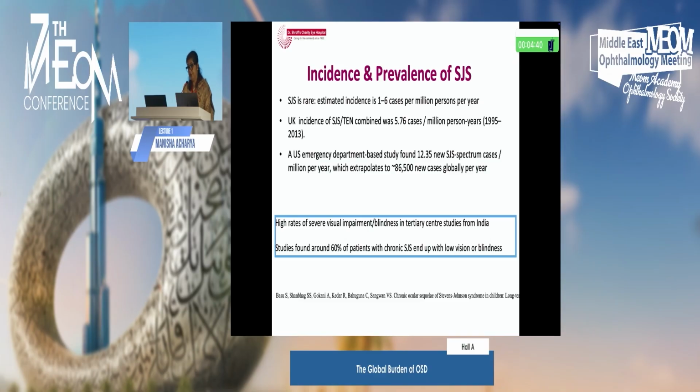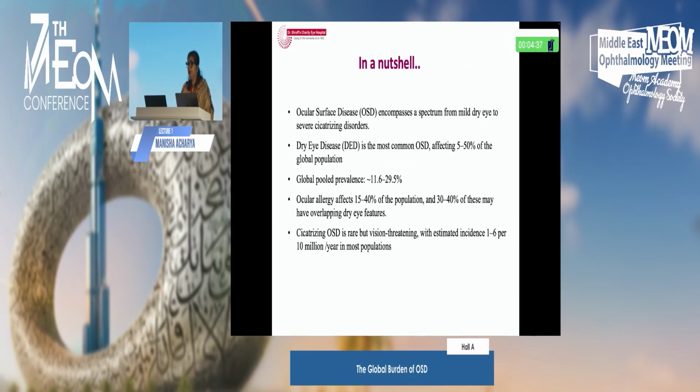So in a nutshell, having been through the different forms where OSD can occur, OSD encompasses a spectrum from mild dry eye to severe cicatrizing disorders. Dry eye disease is the most common OSD, affecting 5 to 50% of the global population, with a pooled prevalence of around 11 to 30%. Ocular allergy affects 15 to 40% of the population, and 30 to 40% of these may have overlapping dry eye features as well.